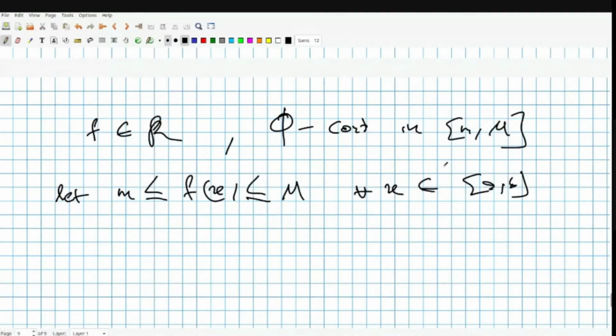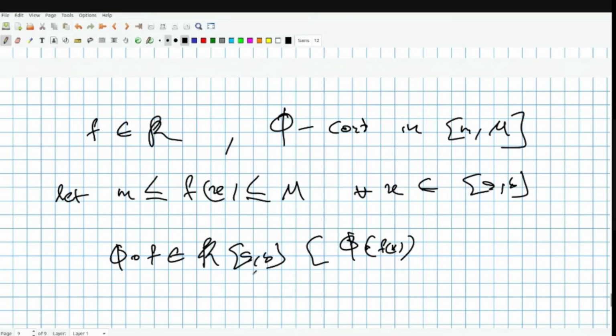Then you can consider this function, right? The composition phi composite f, which is essentially phi of f of x. It's again a function from [a,b]. We are saying this composition is actually Riemann integrable in [a,b], of course.